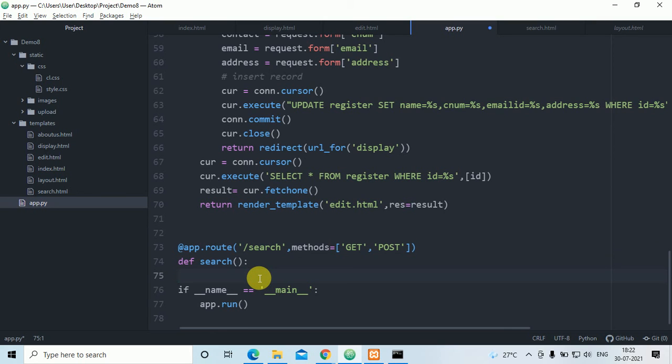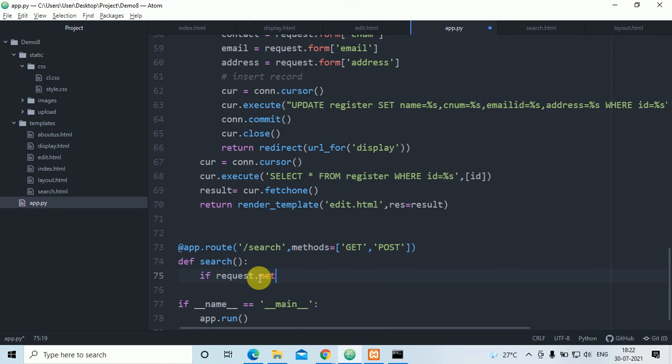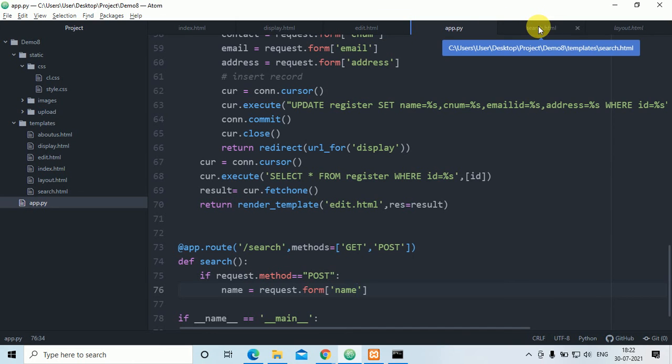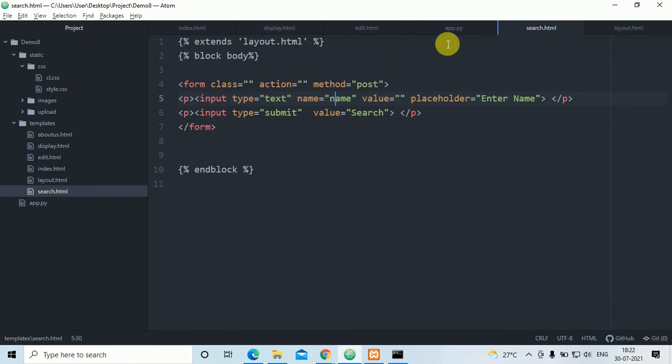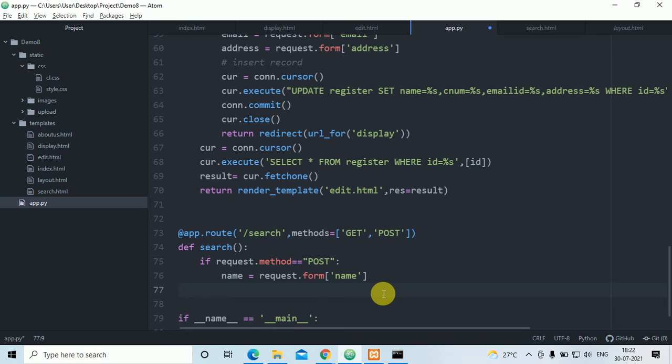Once I click on the button, if request.method is equal to POST, then it will take a name, request.form name, means from HTML I have received a name in app.py. Whether I put Girish or Mahesh, that information will be received from the HTML to Python here. After that I will go to the database.